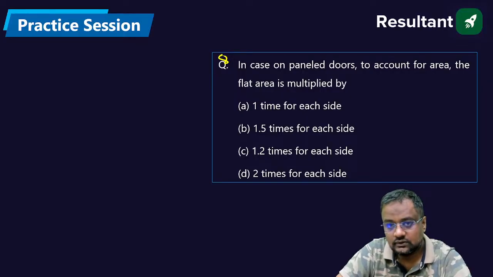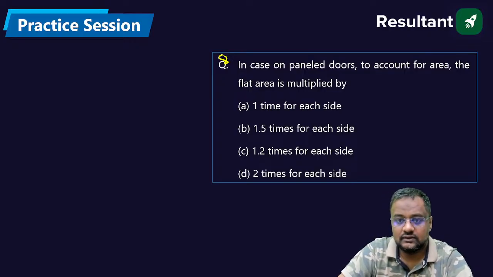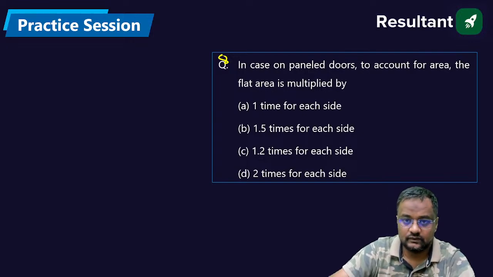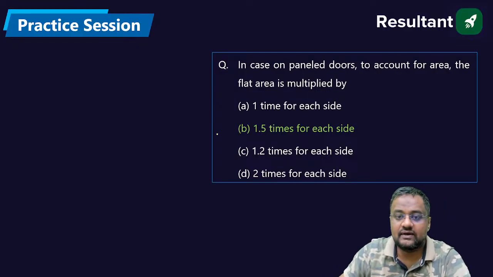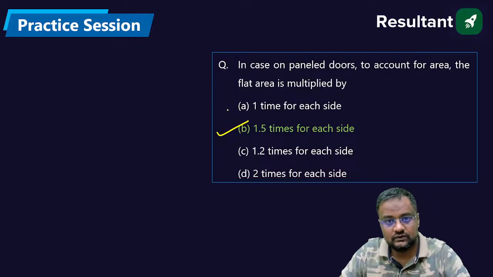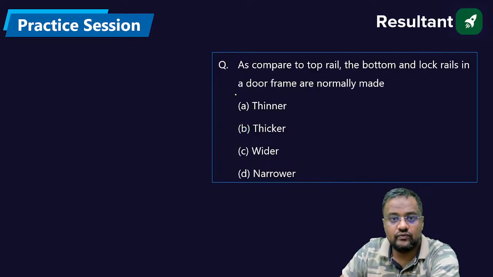In case of panel doors, to account for area, the flat area is multiplied by 1.5 times for each side. Okay. Now moving to the 9th question.